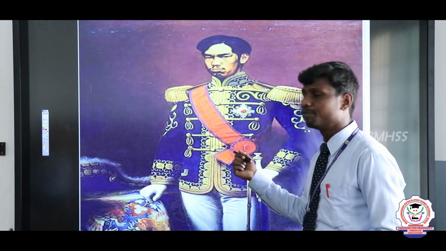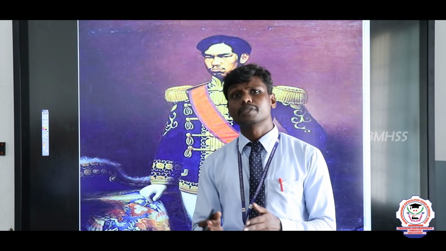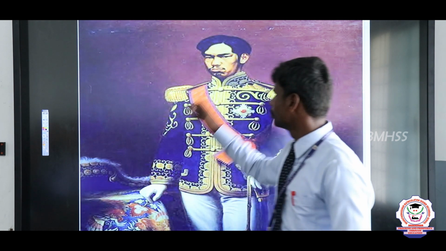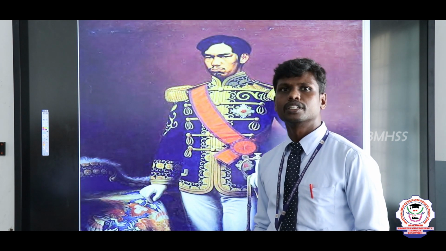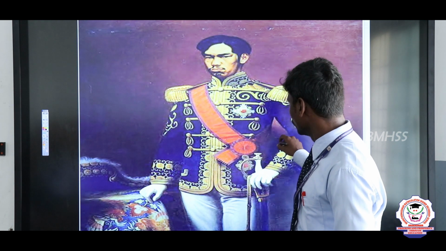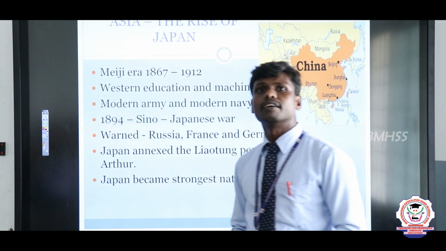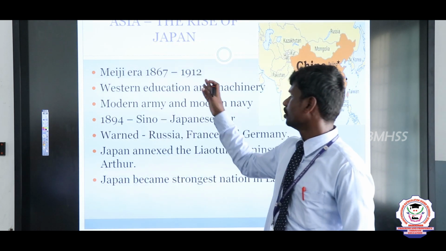Here you could see a man's picture. Actually the person belongs to our own continent. Which place is very important. Why? Because he is a man who belongs to Japan. We know that Japan is a small island, but that island became a hugely powerful nation by 1900 itself, with the support of this person. The person's name is Mr. Meiji. He ruled Japan from 1867 to 1912.